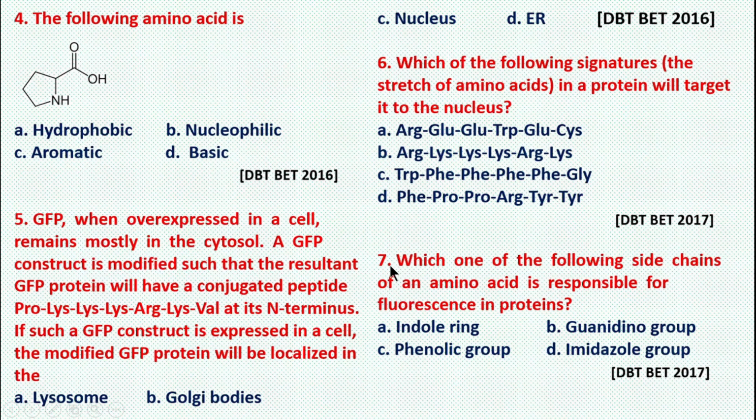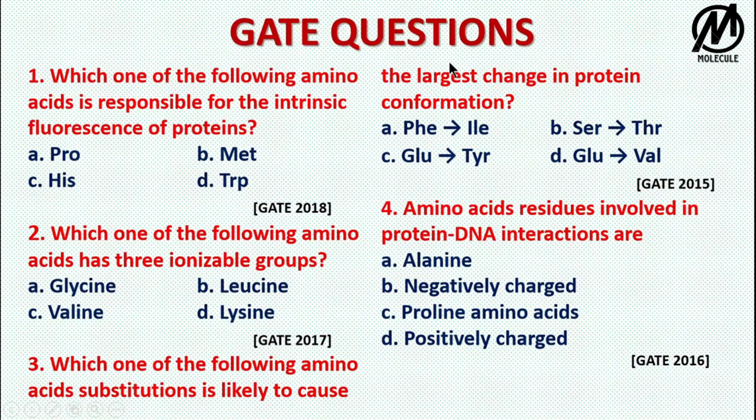Seventh, which one of the following side chains of an amino acid is responsible for fluorescence in proteins? The correct answer is the indole ring. Now coming back to GATE questions, they are asking which one of the following amino acids is responsible for the intrinsic fluorescence of a protein. Again, tryptophan is the only aromatic amino acid here, so D is the correct option.